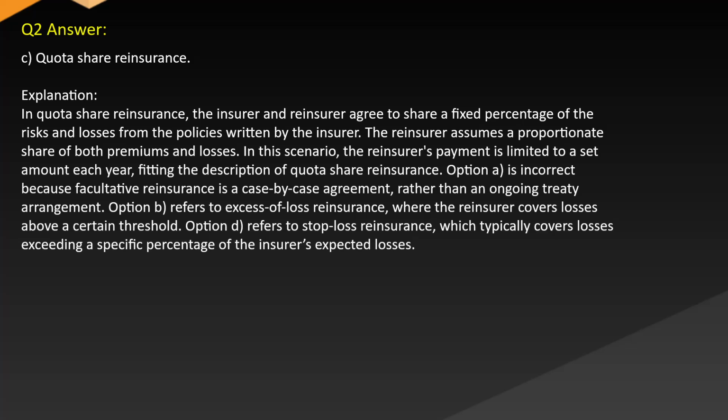Option A is incorrect because facultative reinsurance is a case-by-case agreement rather than an ongoing treaty arrangement. Option B refers to excessive loss reinsurance, where the reinsurer covers losses above a certain threshold. Option D refers to stop-loss reinsurance, which typically covers losses exceeding a specific percentage of the insurer's expected losses.